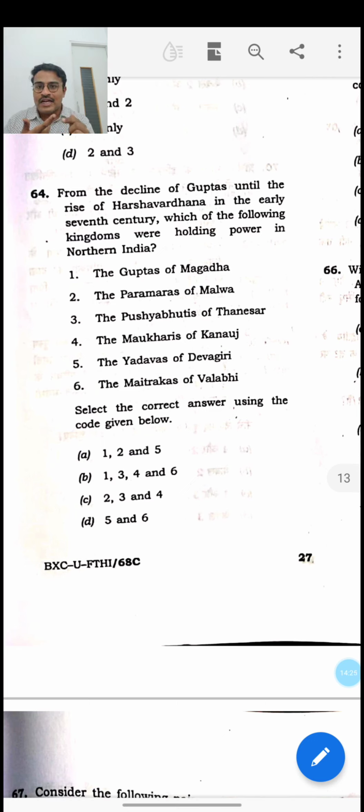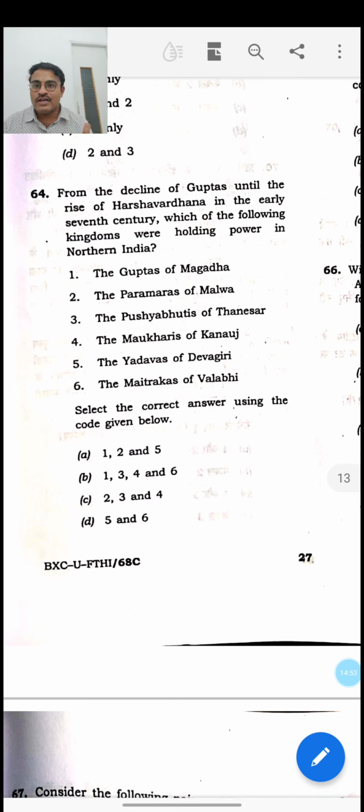The Pushyabhutis of Thanesar is the ruling dynasty of our own Harshavardhana. So naturally Pushyabhutis of Thanesar were present immediately post Gupta period. Then Maukharis of Kanauj. Kanauj is the traditional capital of India, and there was a ruling dynasty called Maukharis there. Grahavarman is the name of the king, and it was present post-Gupta and prior to the Harshavardhana period. Later, Harshavardhana united Thanesar with Kanauj and established his empire. So they are also present.